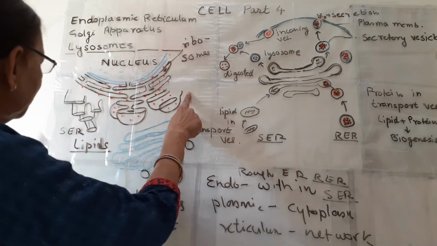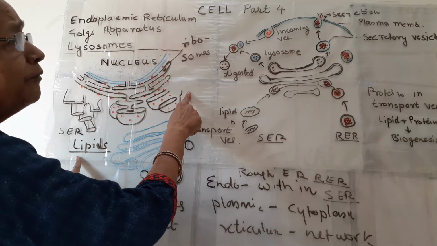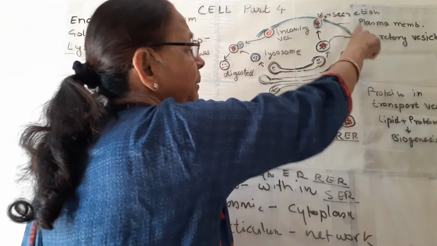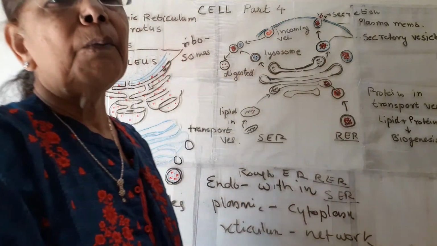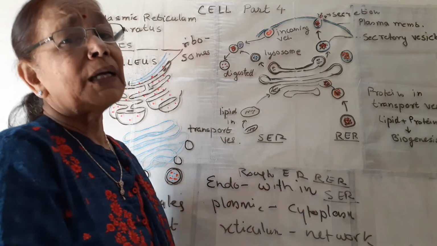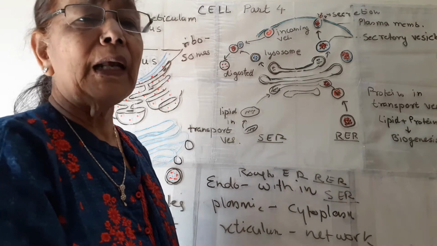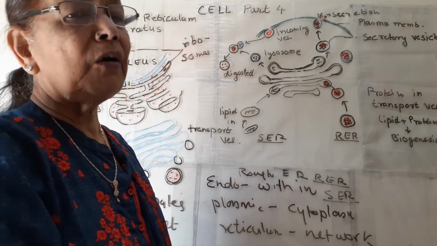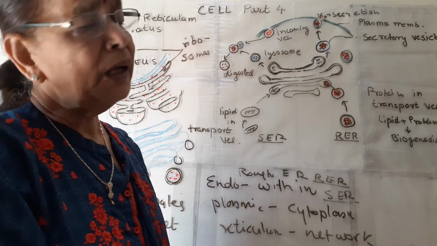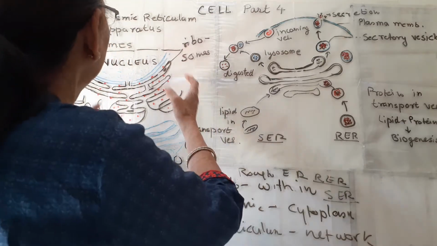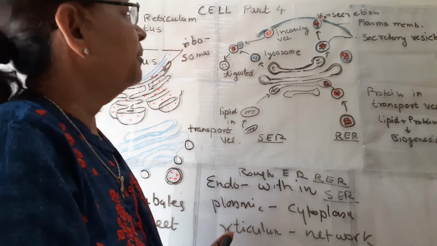So proteins from here and lipid from here form this plasma membrane, and it is known as biogenesis of plasma membrane. So this endoplasmic reticulum also helps in biogenesis of plasma membrane. So this is about endoplasmic reticulum.